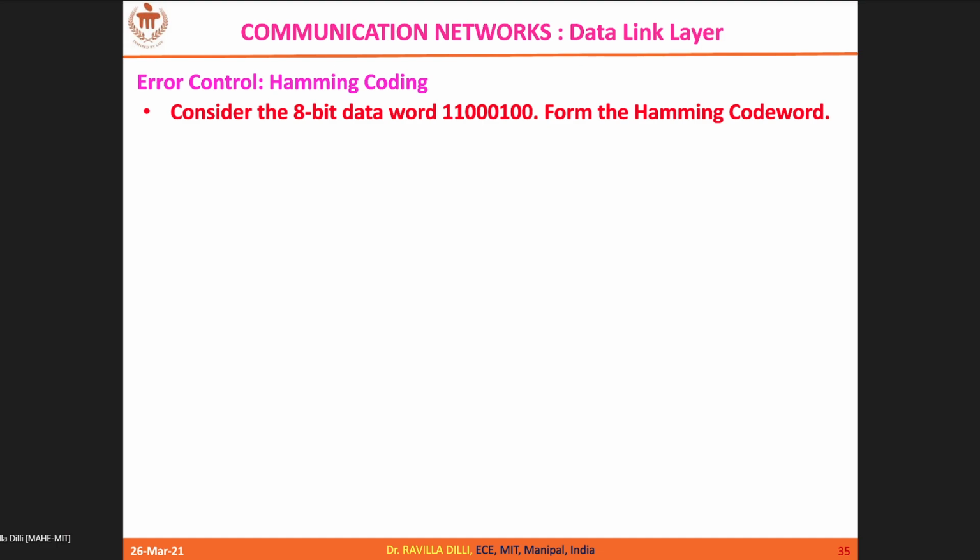So what is supposed to be done? R0 is the XOR operation of 1, 3, 5, 7, 9 and 11 position values. Same way R1 is XOR of 2, 3, 6, 7, 10 and 11.